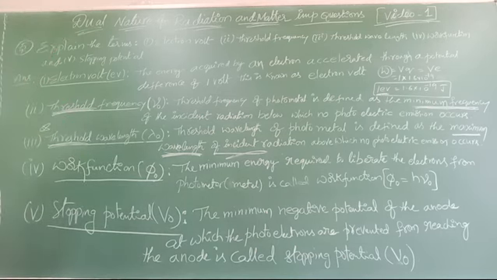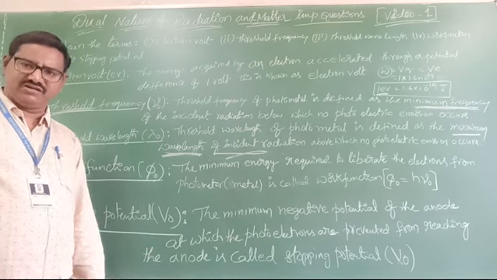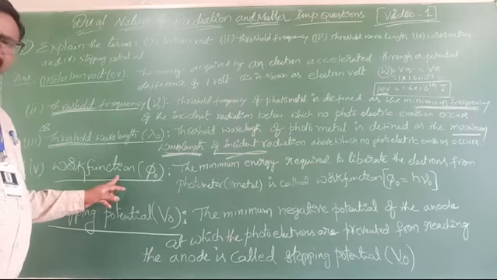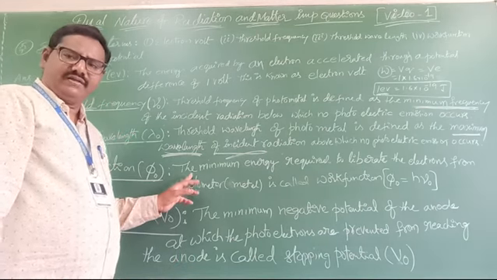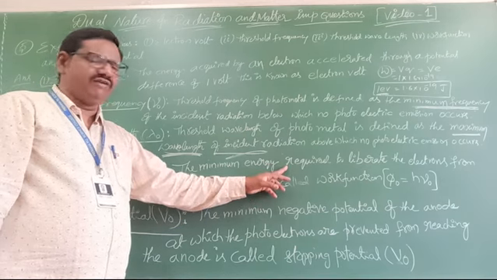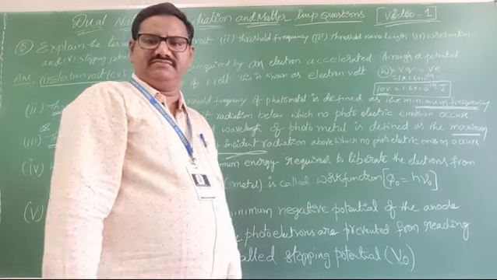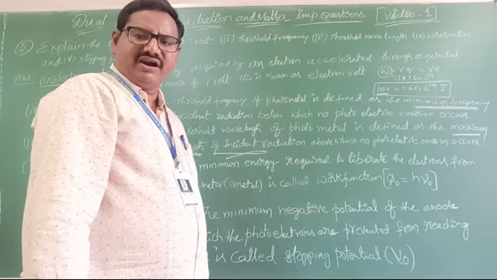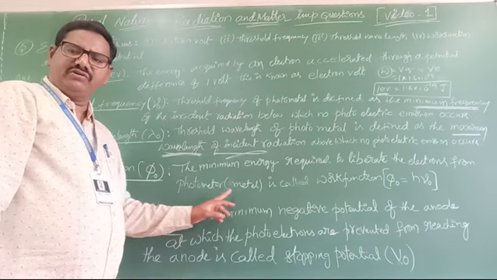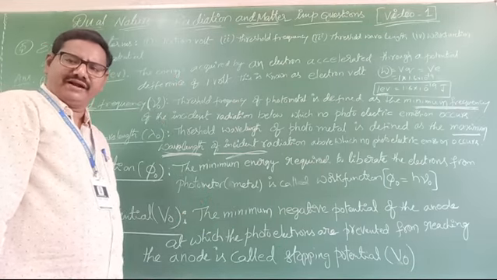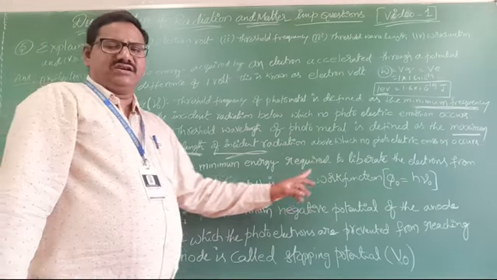Next one is most important, work function. Work is nothing but energy, everyone knows that. So work function means minimum energy, correct? The minimum energy required to liberate the electrons from the photometal, it is known as work function.